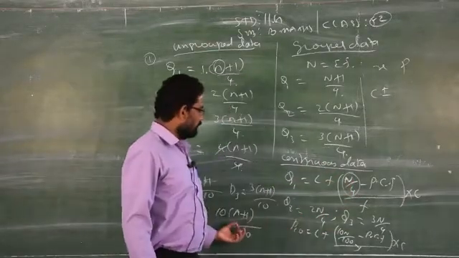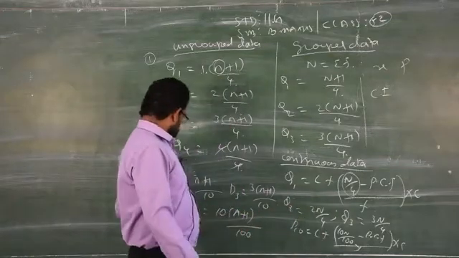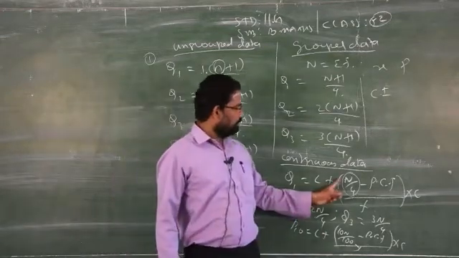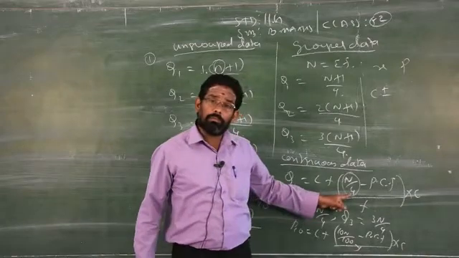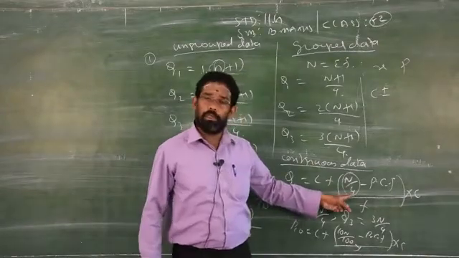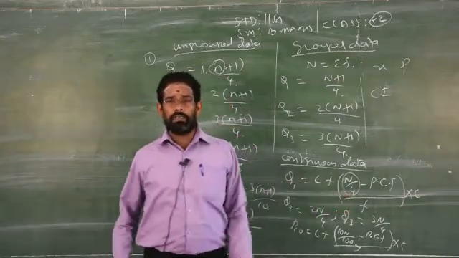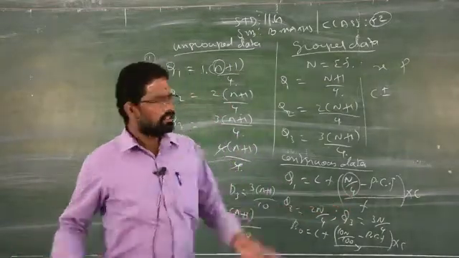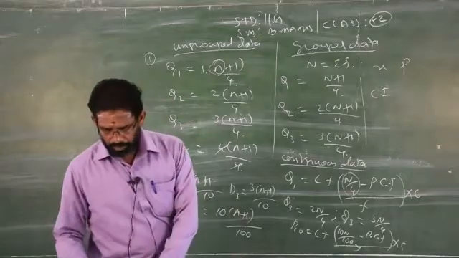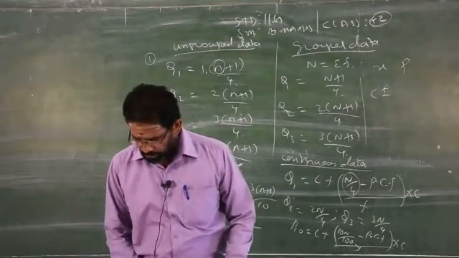Same concept. If you want to find out decile 3, then 3n by what will come? For decile, 4 should be replaced by 10. If it is percentile, 4 should be replaced by 100. That's all, very simple. So once you know this formula, then doing the problems is very simple.